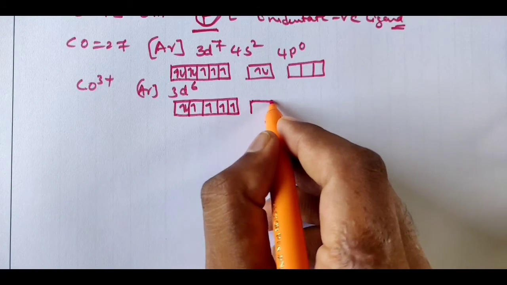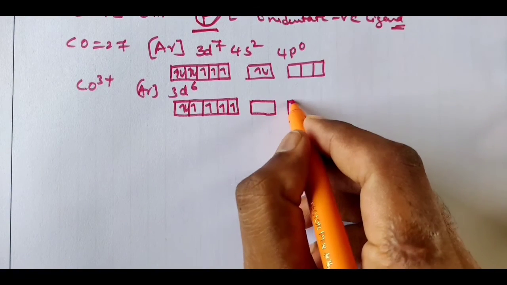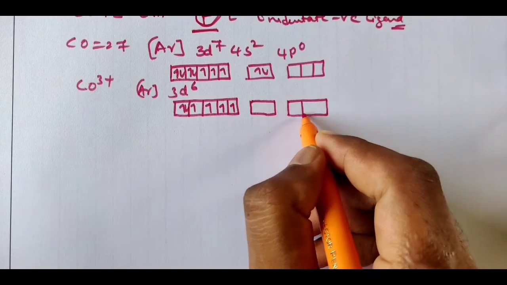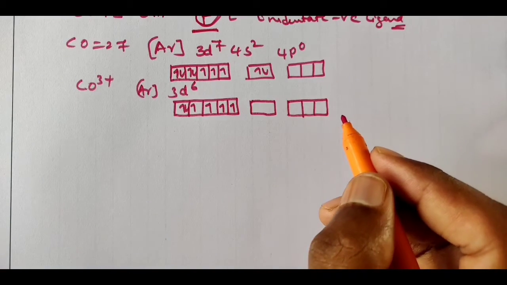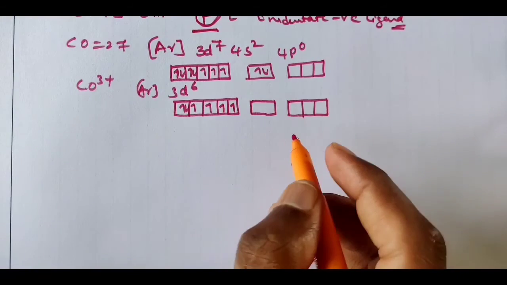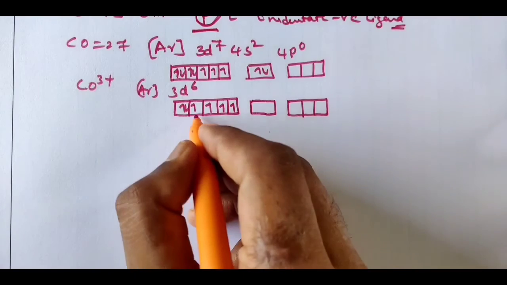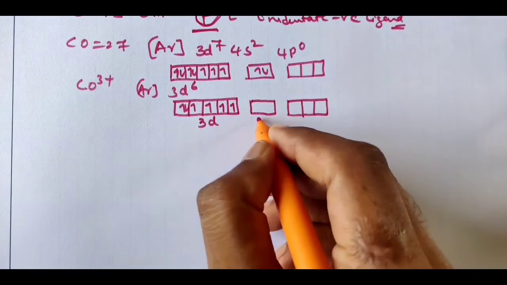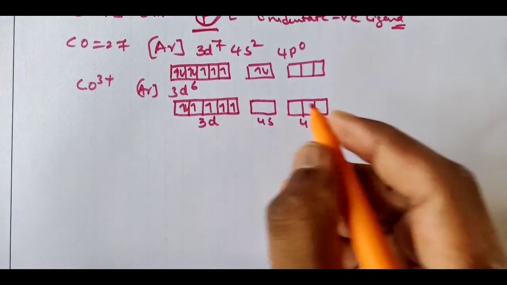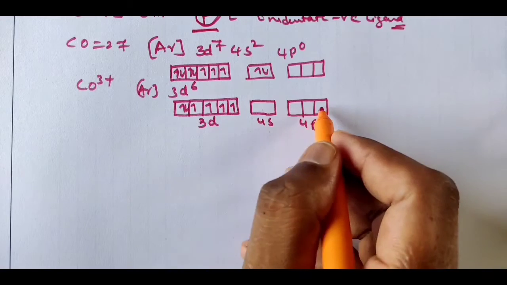Now 4s will be empty and 4p will be empty. And I told you fluorine is a weak field ligand, so there is no pairing of electrons. So here 3d, 4s, 4p. Now how many vacant orbitals are there? 1, 2, 3, 4 are there.